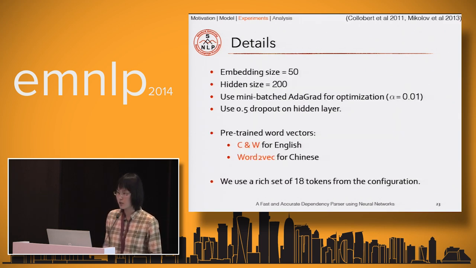In all our experiments, we use embedding size of 50, hidden size of 200, and we use mini-batch AdaGrad for optimization with 0.5 dropout on the hidden layer. For the pre-trained word vectors, we use the Collobert and Weston 2011 embeddings for English, and use our trained word2vec embeddings for Chinese. And we also use a rich set of 18 tokens from the configuration. And you can see the details in our paper.